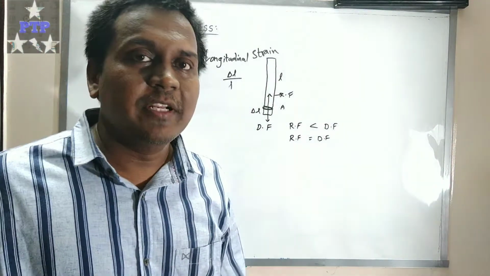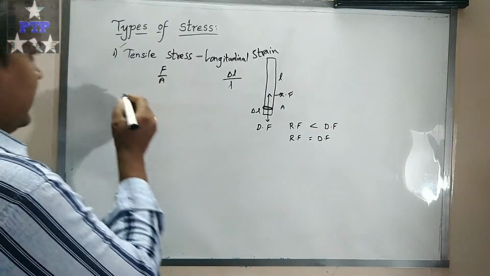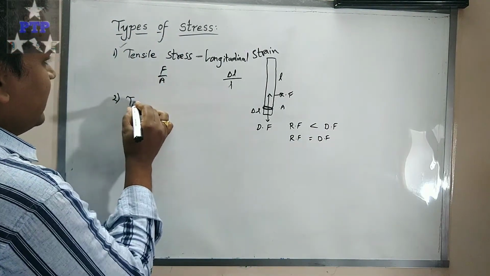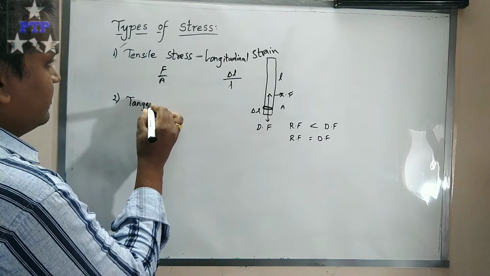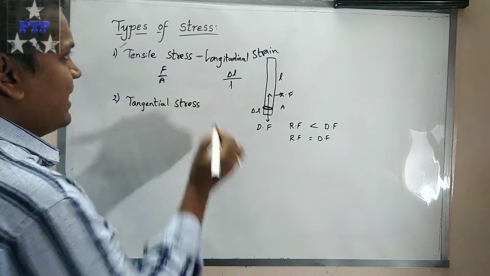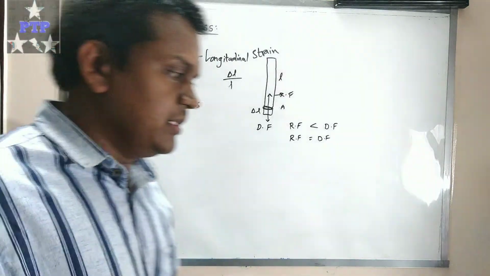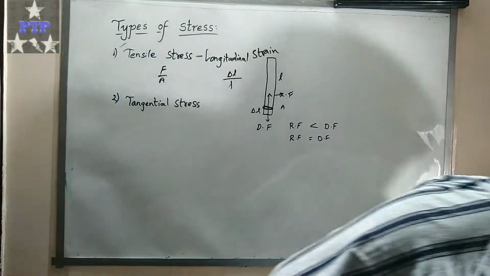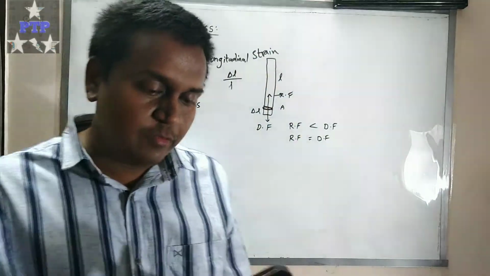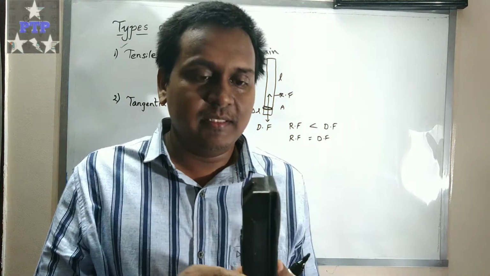Now coming to the second type of stress, that is tangential stress. See how this tangential stress takes place. You consider a body like this or like this.